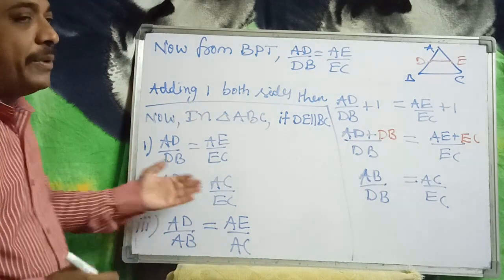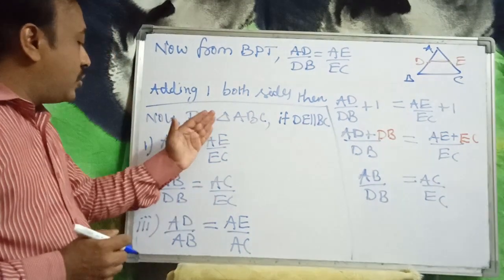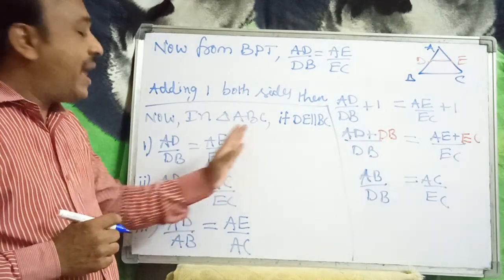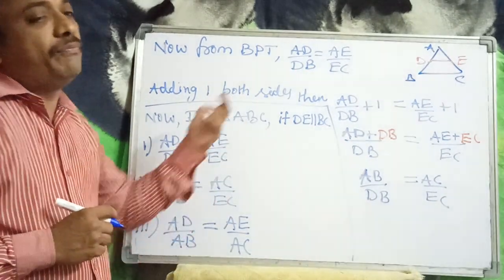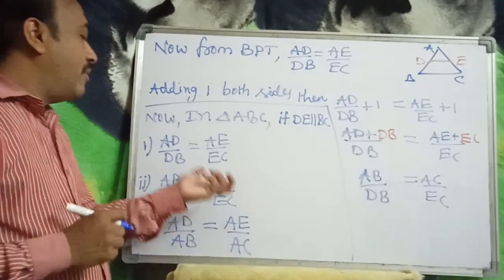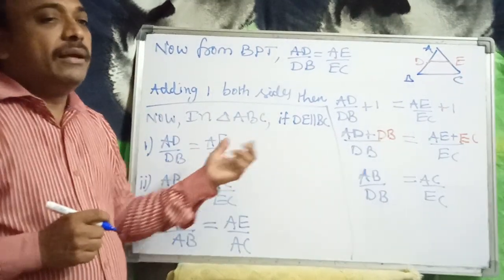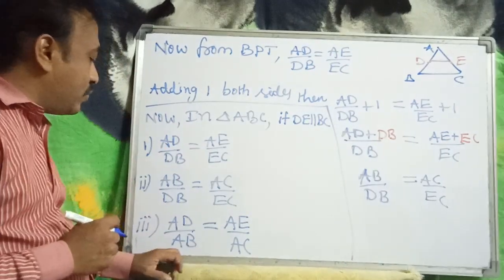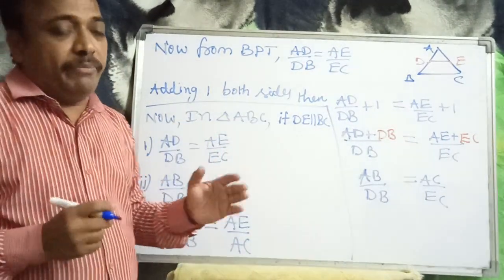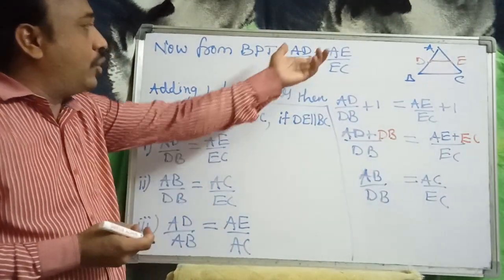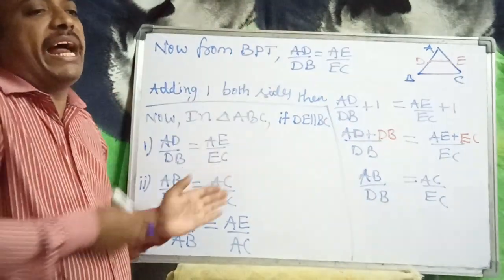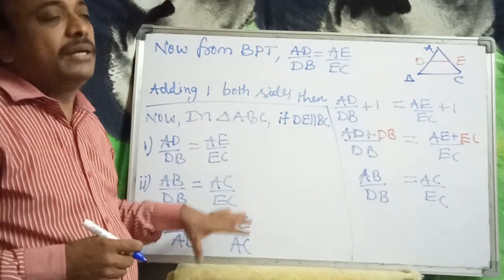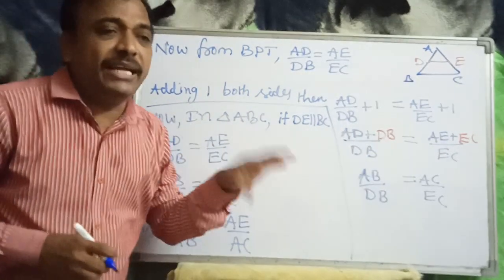So the first is from the basic proportionality theorem, and these two are the corollaries of it. We obtain the second by adding one to both the LHS and RHS, and the third by reversing the ratio and adding one. These are very important notes from the basic proportionality theorem.